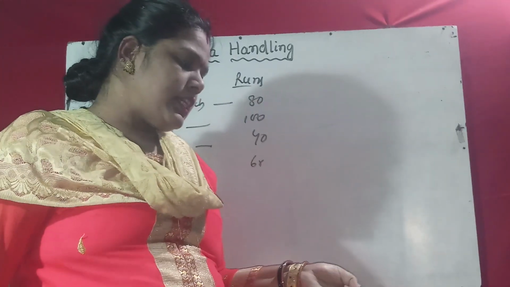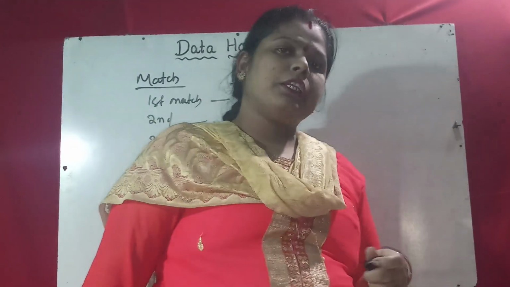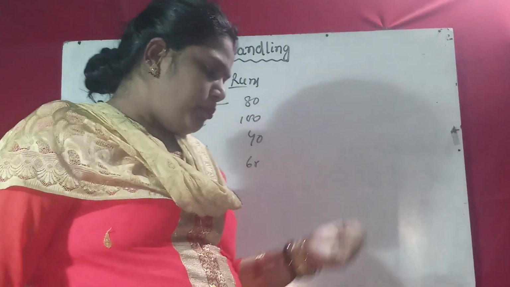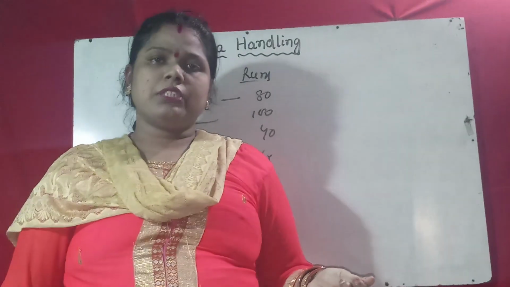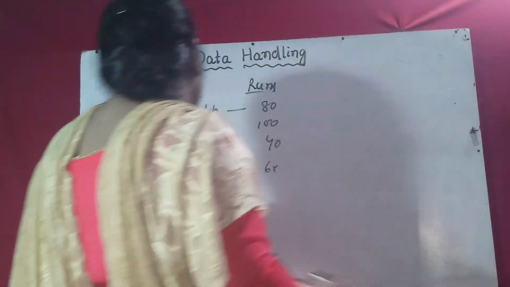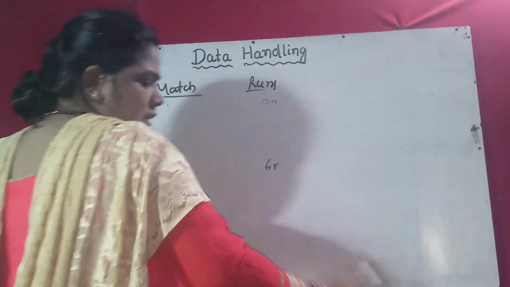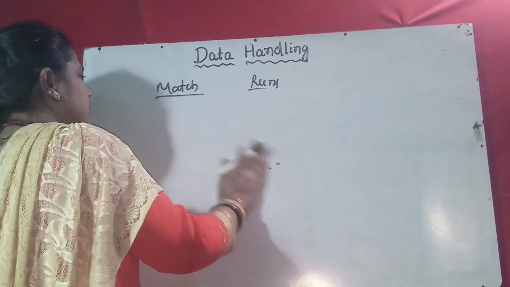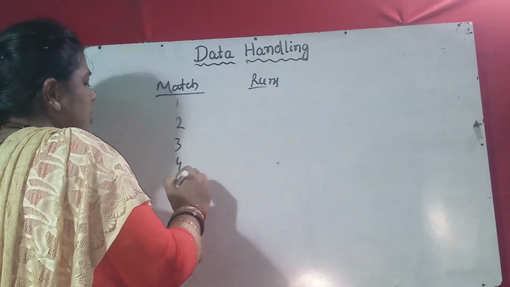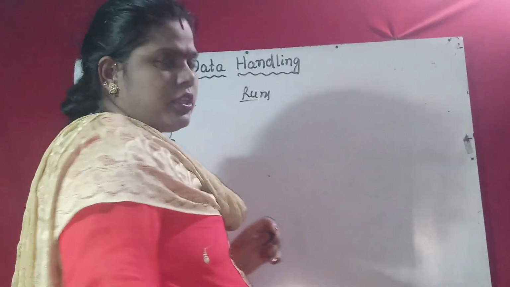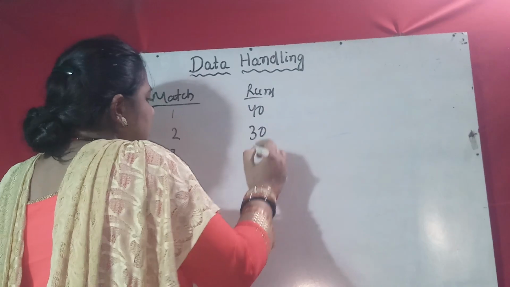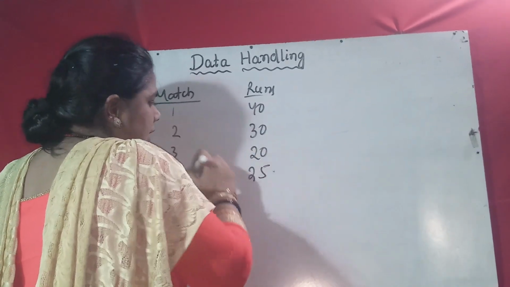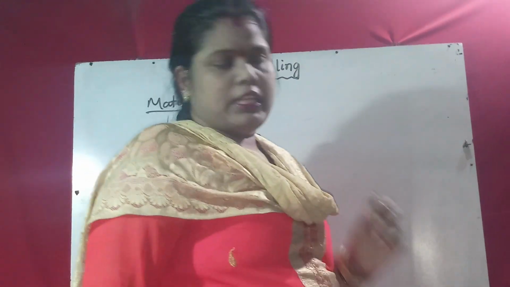Otherwise, the number of wickets taken by a bowler in the last 10 ODIs, the last 10 matches. Otherwise, marks scored by the students of your class in a mathematics unit test. Suppose you have 10 students, you can write a name or roll number also, roll number 1, 2, 3, 4. So how much score did they get? Mathematics out of 50. Suppose 40, then 30, then 20 or 35, like this. This is also another type of data.